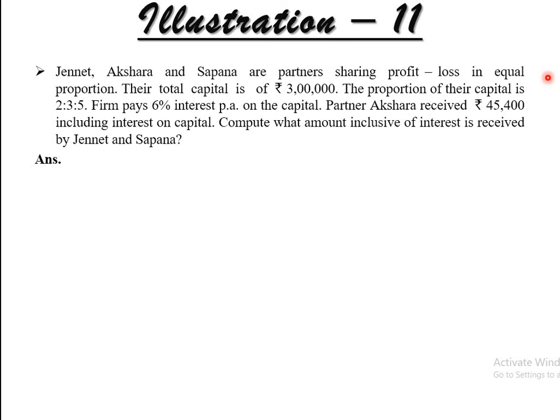Partner Akshara receives rupees 45,400 including interest on capital. So the final amount of Akshara is 45,400, right? Because the information is given including interest on capital. So in this amount the interest on capital of 6% is included. Compute what amount, inclusive of interest on capital, is received by Janet and Sapna. So we have to find out the amount of Janet and Sapna.